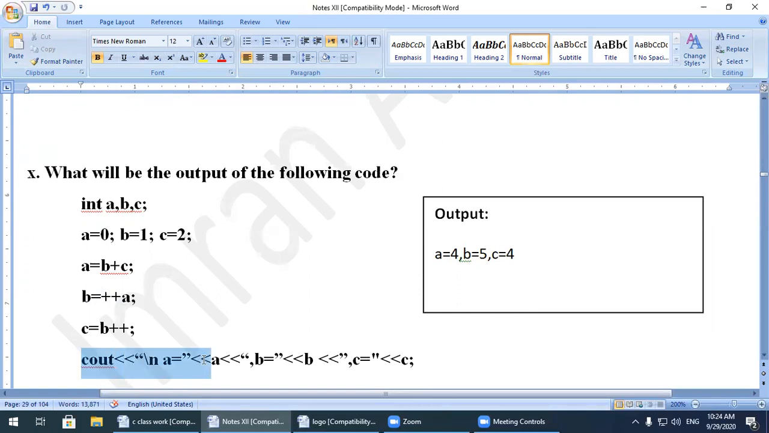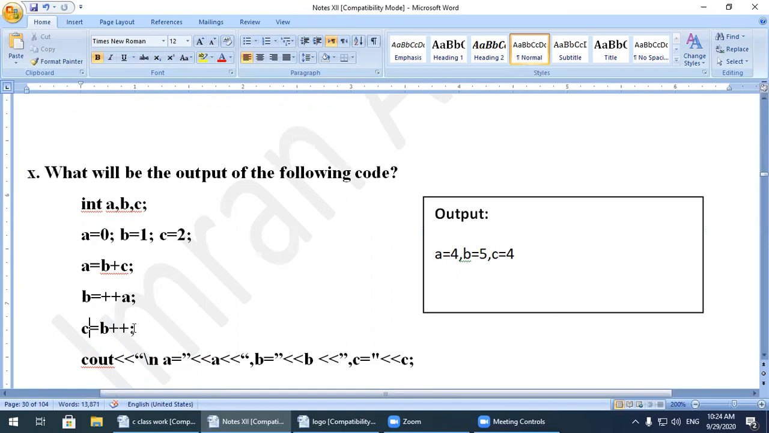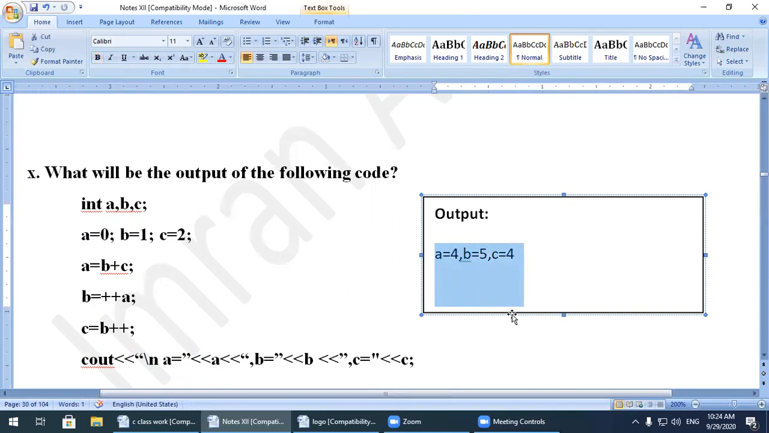Now they are asking what will be the value of A. It is 4. Over here the value of A is 4. The value of B, watch here, after the execution becomes 5, and the value of C is equal to 4. Why is C equal to 4? Because before increasing the value of B, it will assign the value 4 to C. So the output for this program segment is A is equal to 4, B is 5 and C is equal to 4.